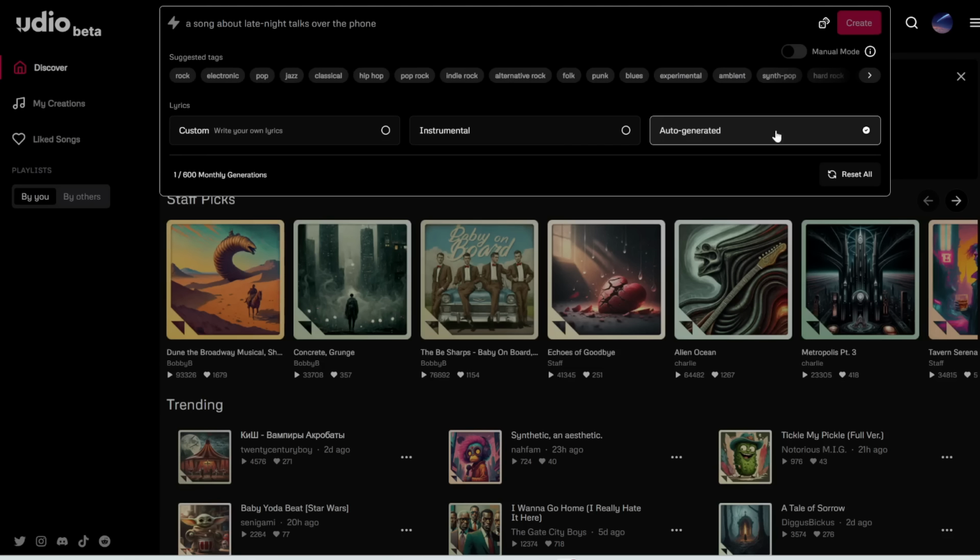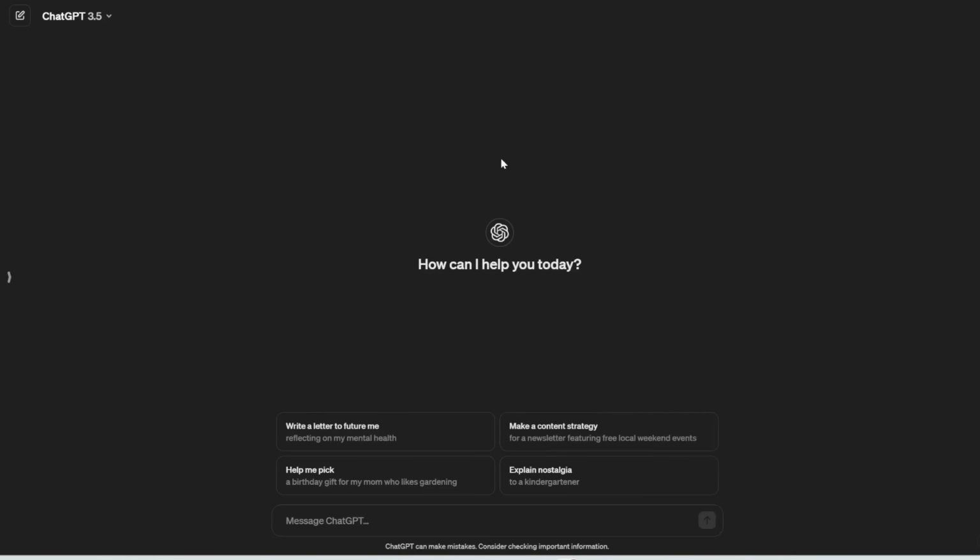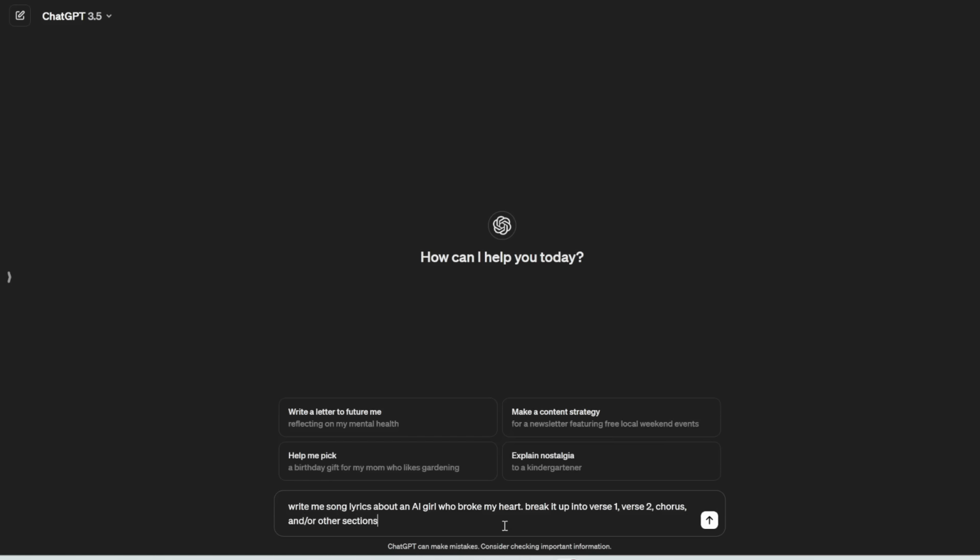Now, you do have the option for it to auto-generate lyrics for you, but I always recommend that you write your lyrics yourself so you can customize exactly what and when and how you want the lyrics to be sung. I'll show you what I mean right now. So let's just go to ChatGPT or any other tool and then ask it to write me song lyrics about an AI girl who broke my heart. And then here's the important part. Break it up into verse 1, verse 2, chorus, and or other sections.